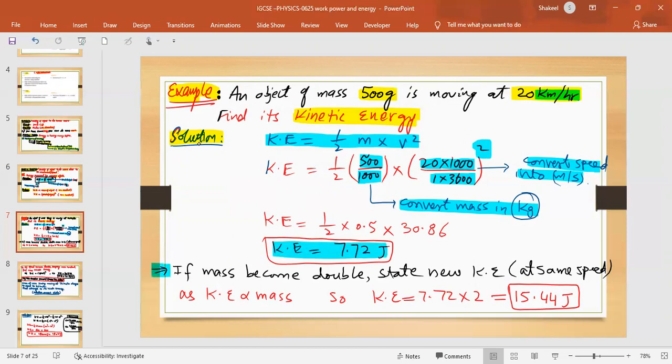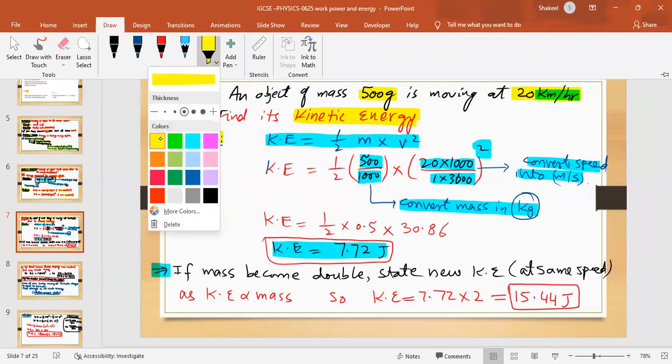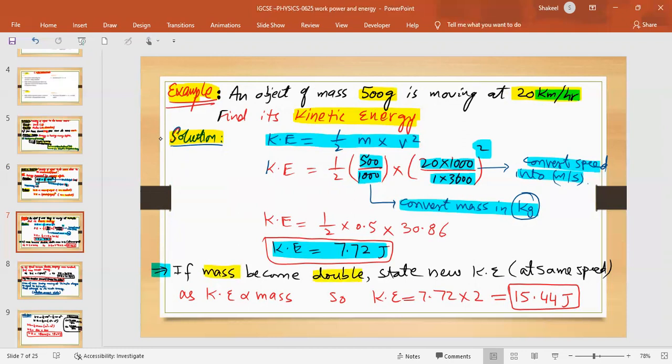Okay. Let's move on to another situation linked to the factor. If mass becomes double, state the new kinetic energy at the same speed. So if for the above object its mass is doubled, like it is now 1,000 gram, what should be its kinetic energy? We know that kinetic energy is directly proportional to mass. So as mass is doubled, kinetic energy would also be doubled. So you'll get the answer of 15.44 joule.